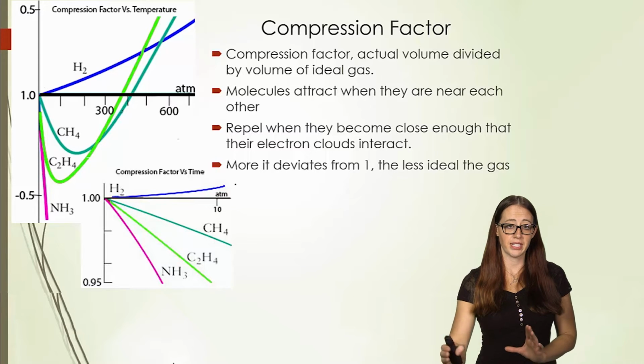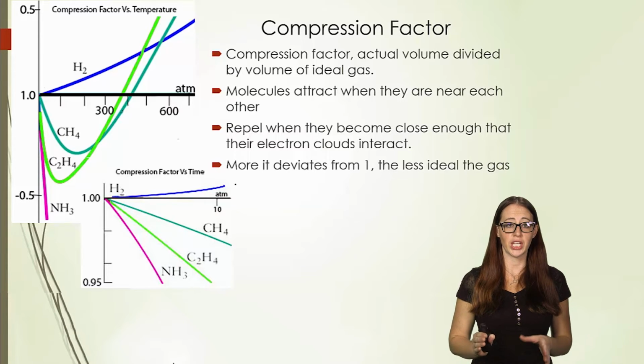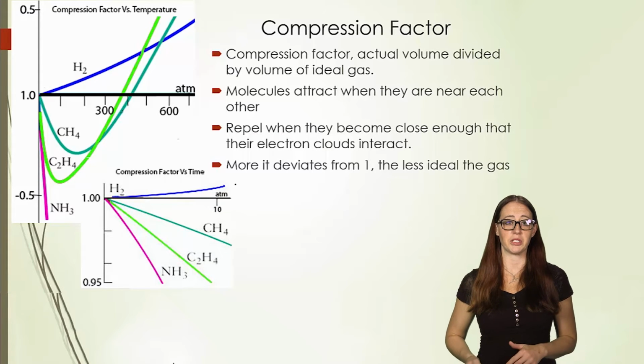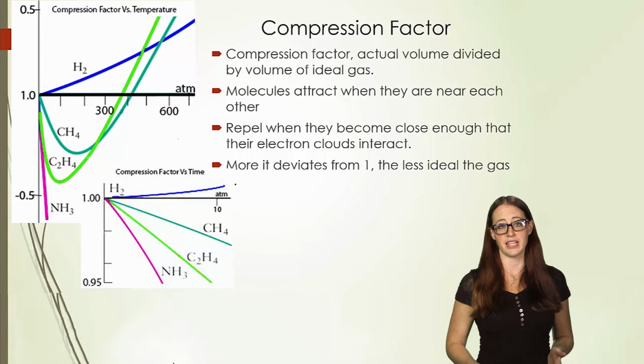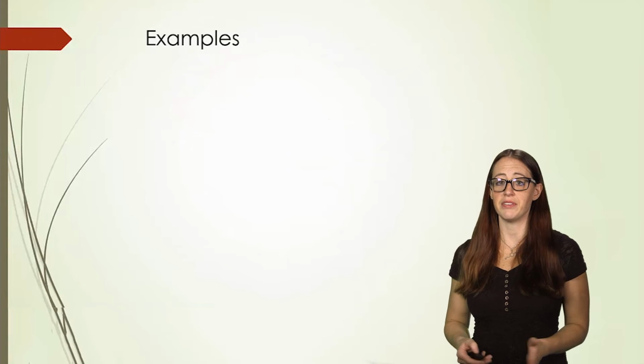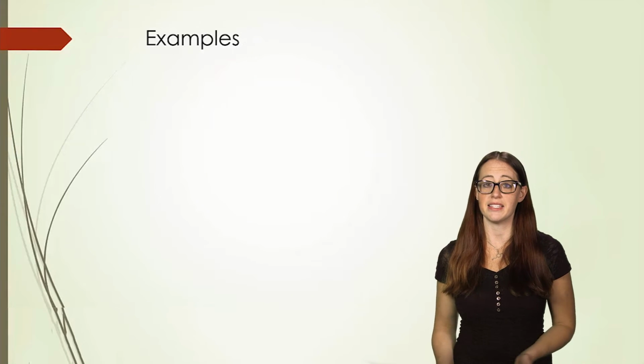Also notice the zoomed in version of the plot, which is showing you closer to atmospheric conditions. This is just to help put everything in perspective with the actual values that we tend to deal with in normal life. Now that we have all of the information out of the way, let's apply this to some examples.